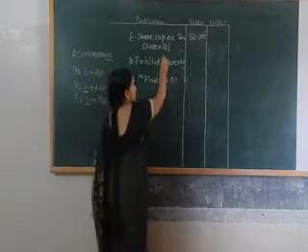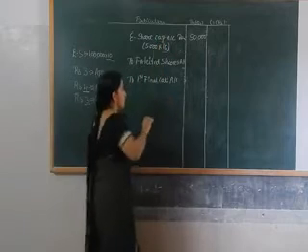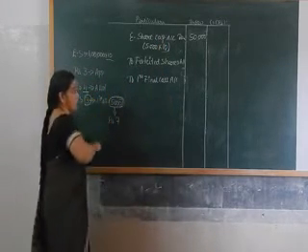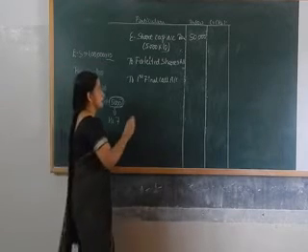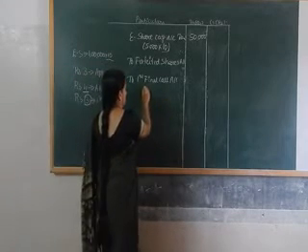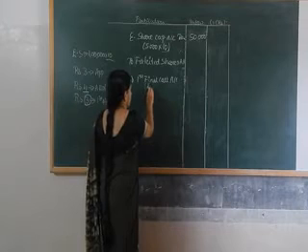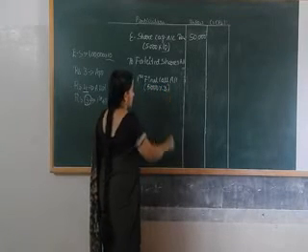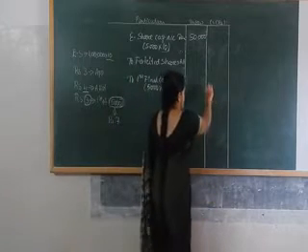The face value of each share is 10. Out of 10, what is the amount for first and final call? First and final call is rupees 3. That will be credited to first and final call. That is 5,000 into 3, that is 15,000.